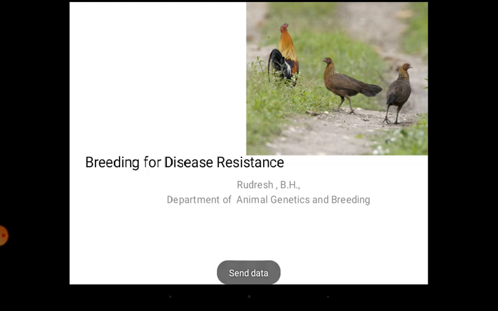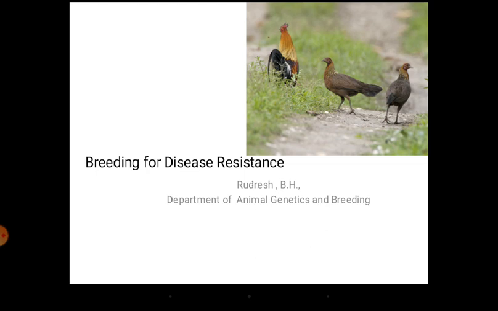Okay, and we can also say lactation period itself can be taken as an economic trait. Okay, and we have post calving conception rates. Okay, so what is the time required for conception after the calving. So like this, in each of cattle and buffalo we have got these traits.